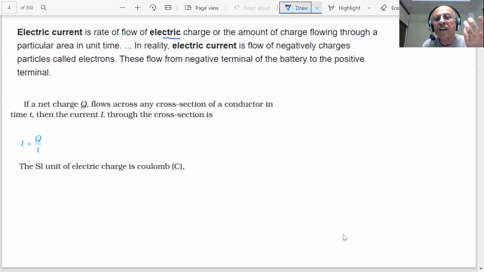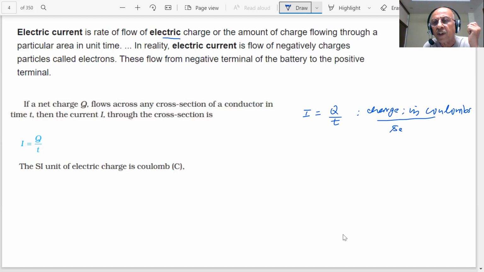Since these are negatively charged particles, the electrons, which are moving, students, we have to say how much charge is moving per second. We have a formula for that. The current in amperes is given by Q by T, where Q is the charge in coulombs, the SI unit of charge, and T is the time in seconds. Then I will get current in amperes.